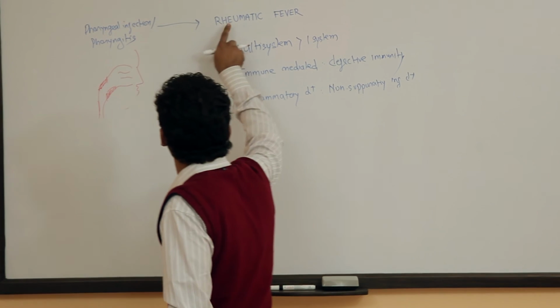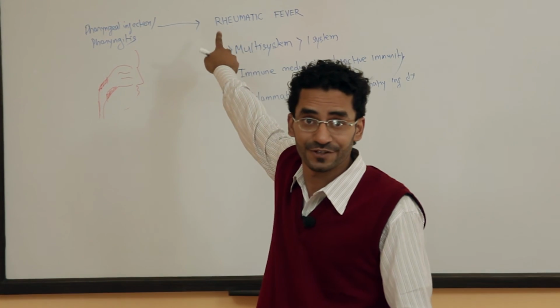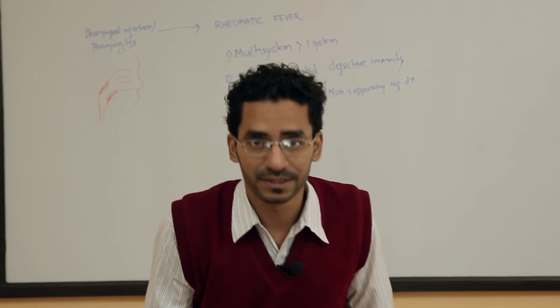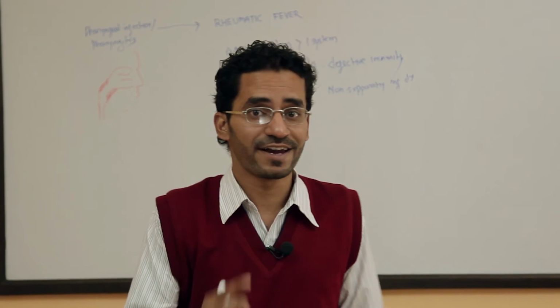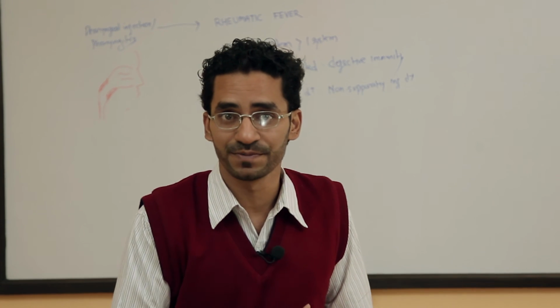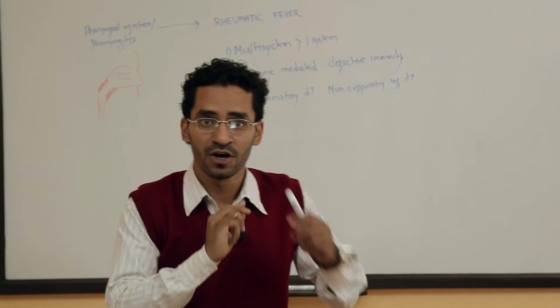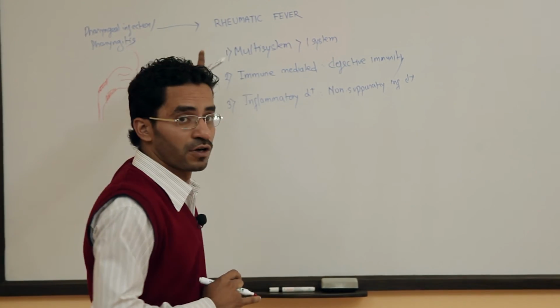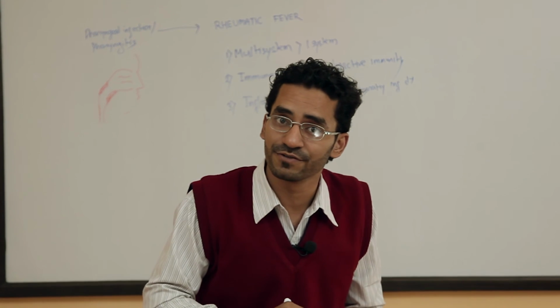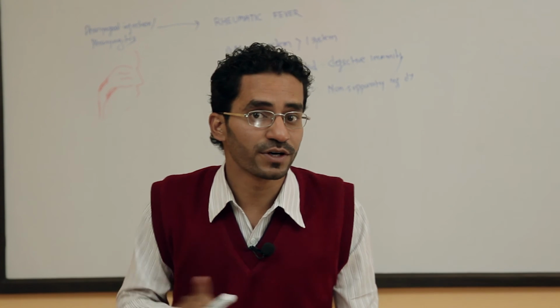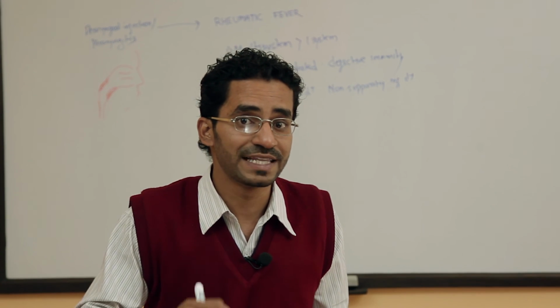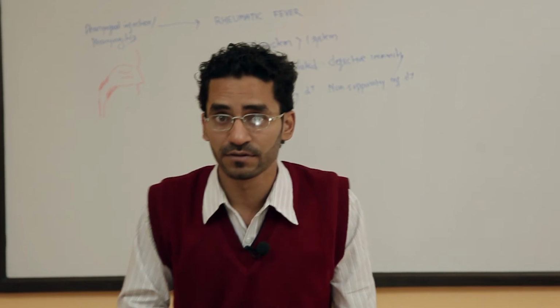Almost all the cases of the rheumatic fever follow the pharyngitis, but not all the cases of pharyngitis will lead to rheumatic fever.